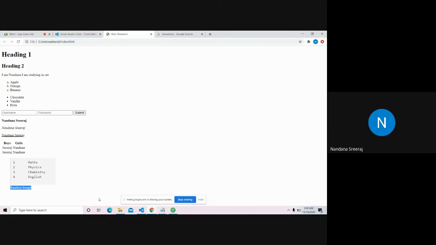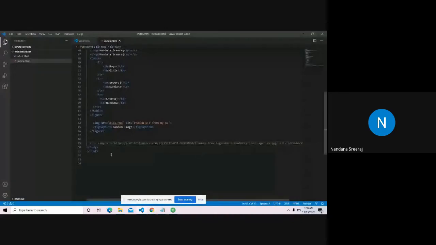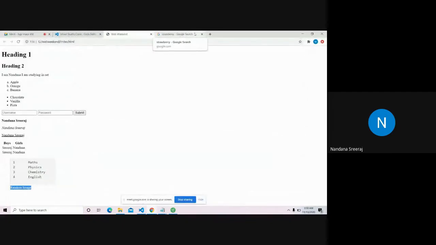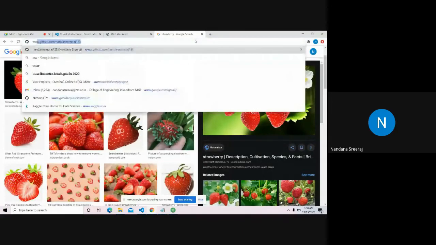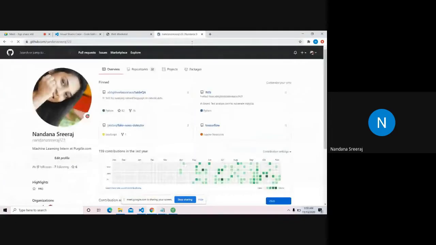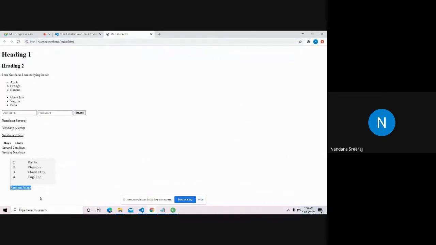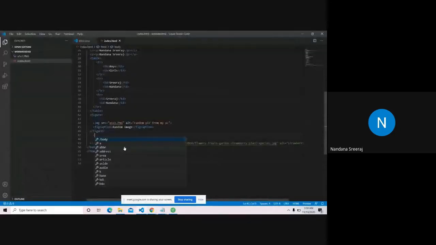Yeah, and the next important tag is the a tag, or anchor tag. What if I want to link my website to some external website? I'll show my GitHub. This is a website that I made, and on clicking some text, I want to go to my GitHub. From this website, on clicking something, I have to go to my GitHub. So for that, we use the anchor tag. The anchor tag is for redirecting to other web pages.